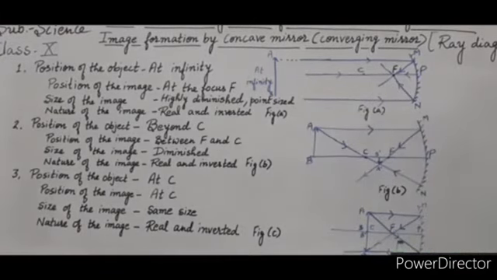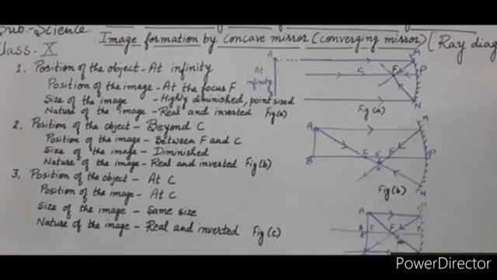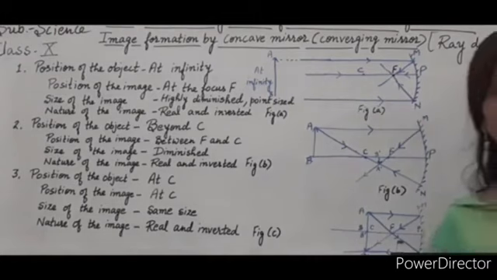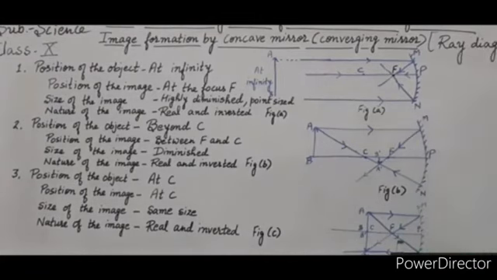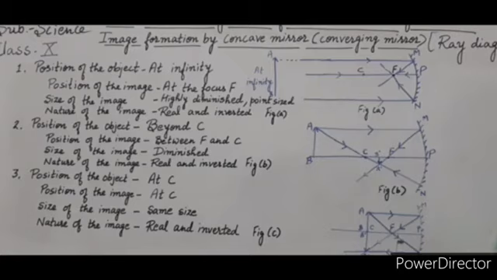Now the nature of the image. The image is real and it is inverted. Real image means the image which can be obtained on a screen. But it is inverted, upside down. So it is the case when the object is placed at infinite distance. We can say the image is formed at the principal focus. The image is very small, point sized, and the image's nature is real and inverted.